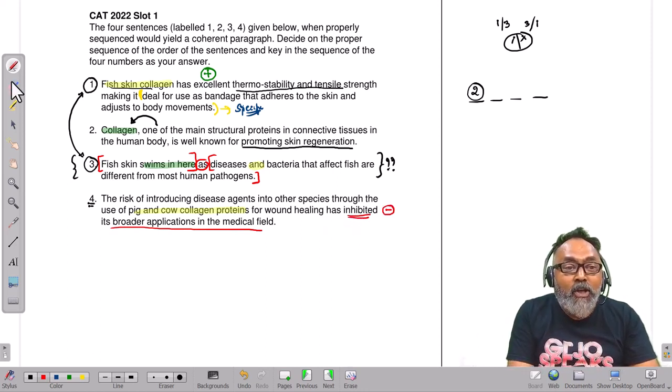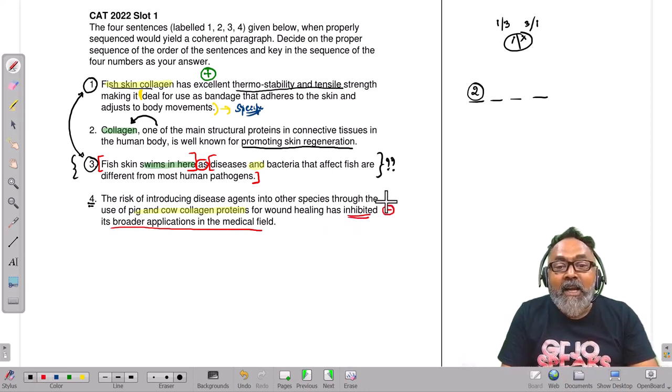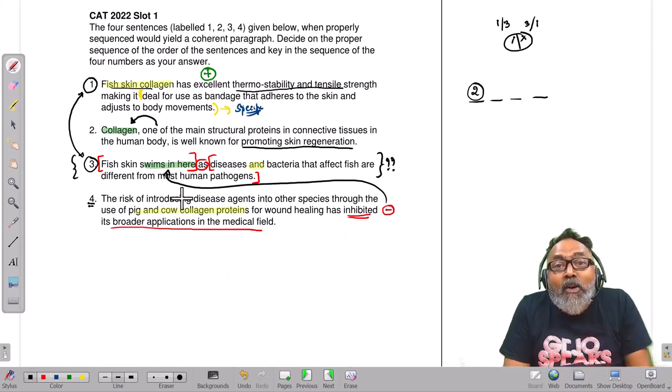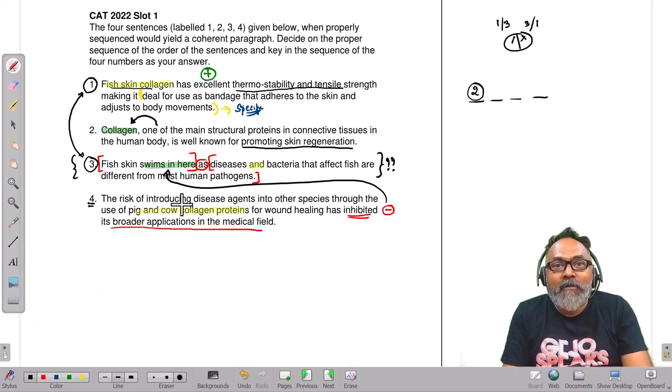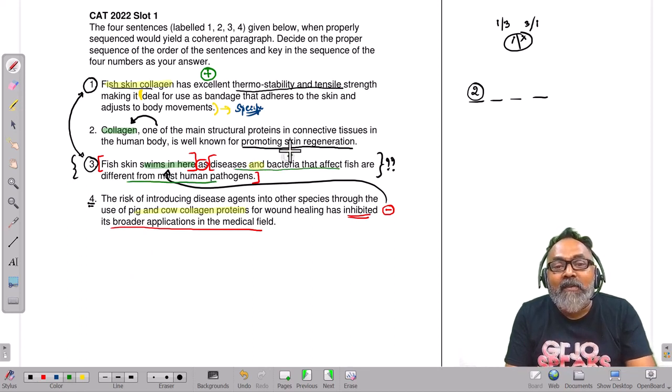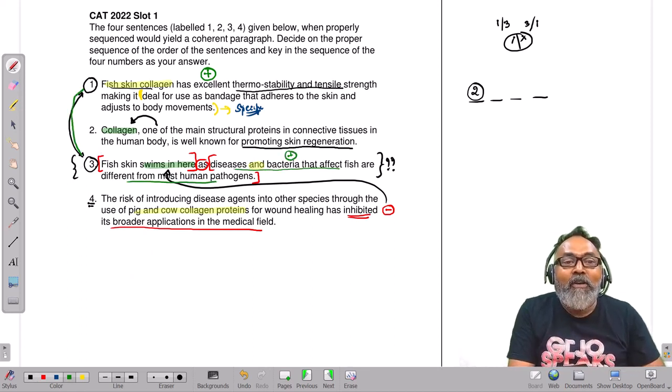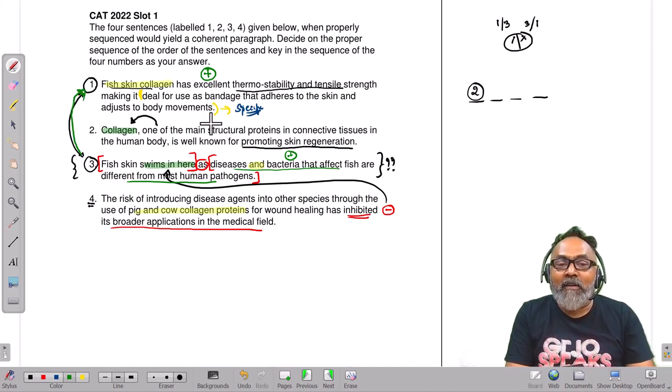Oh, then he says, okay, fish skin swims in here, but fish skin is an alternative, because diseases and bacteria that affect the fish skin are different from most pathogens. And therefore, fish skin is amazing.